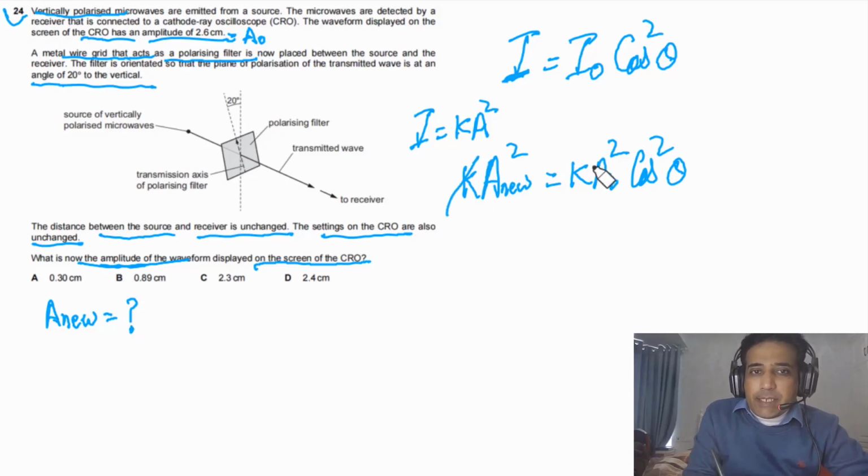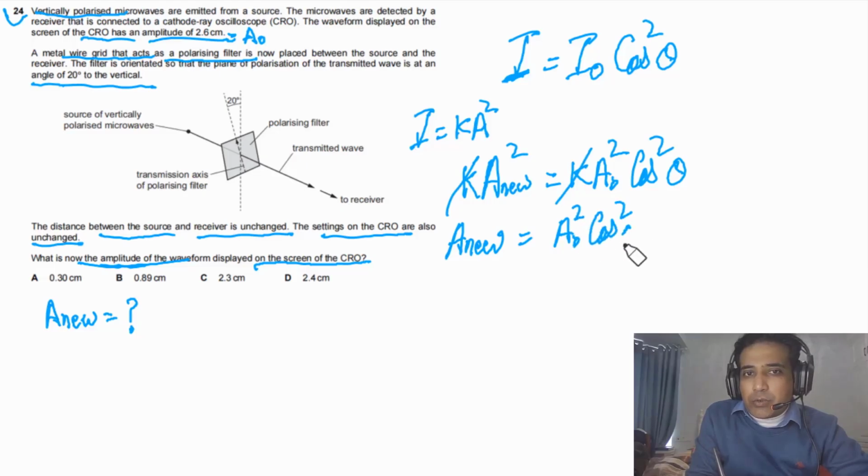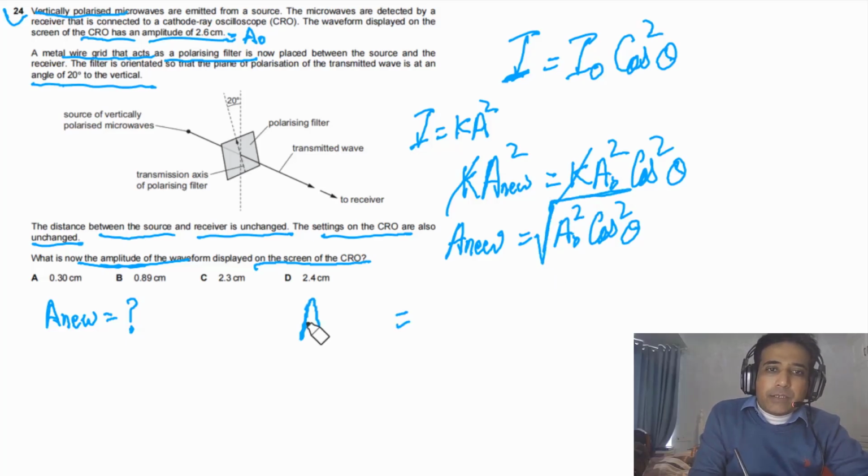Now K we can cancel from here. We need to find out A new, so this will be equal to A naught square cosine square of theta. We have to take the square root of this side. Now from here we can get the final value of A new.